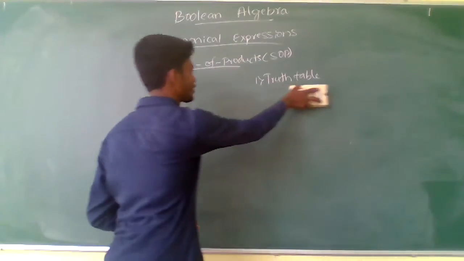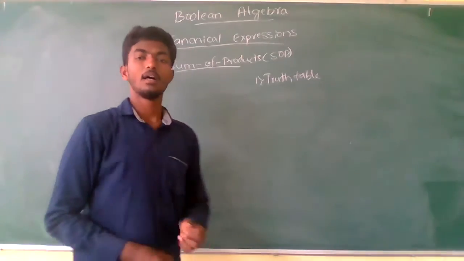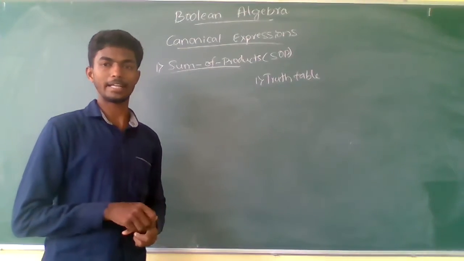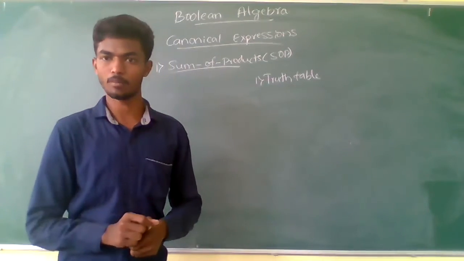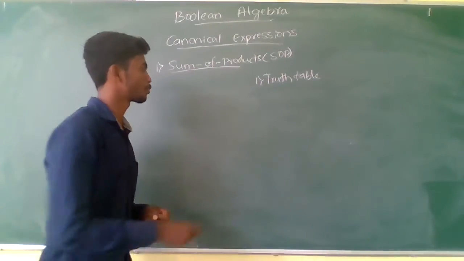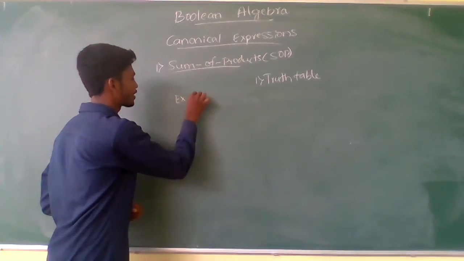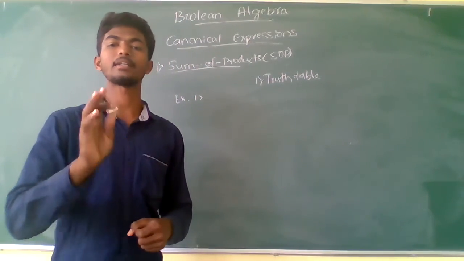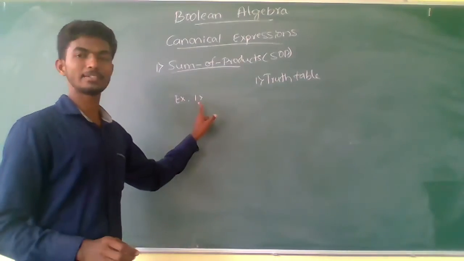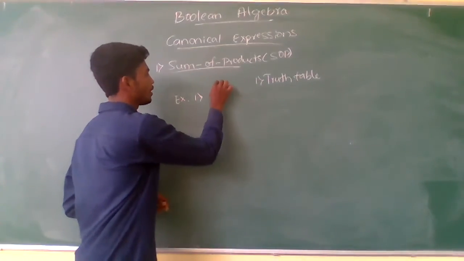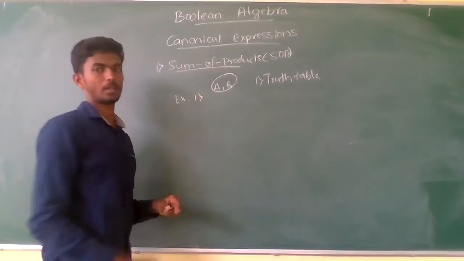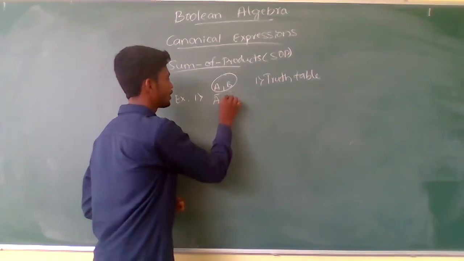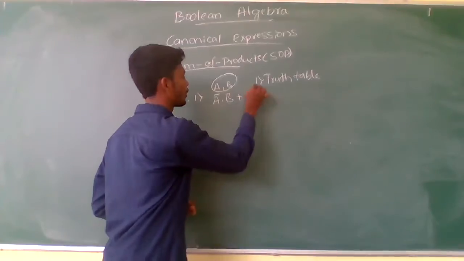Let us discuss the truth table method here, where for converting into the sum of products form, we need a Boolean expression containing product terms, not min terms. One example, example 1: consider a system containing two logical variables, A and B. The expression will be A complement into B plus B complement.